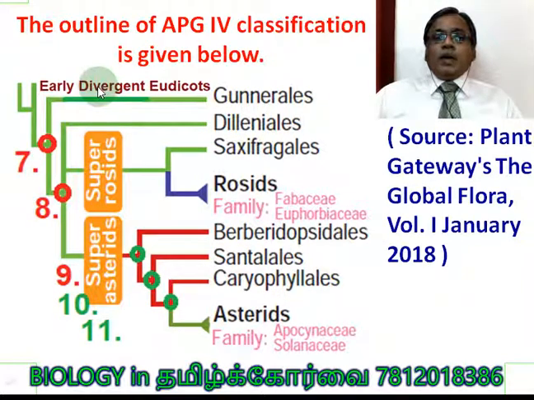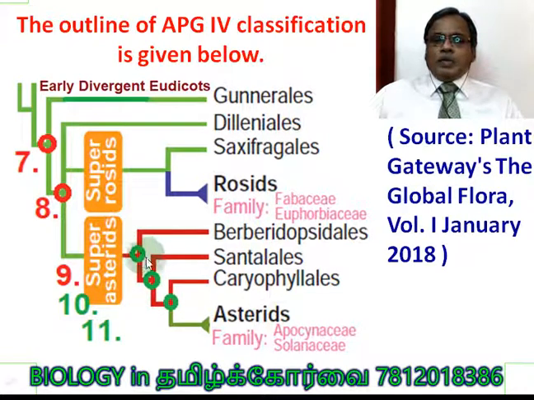Then from early divergent eudicots, this is the point 7 of common ancestry. It gave rise to the common ancestry 8. It gave rise to, on one side, superrosids and another one is superasterids. Again the super ancestors had 3 branching points, that is the common ancestry.